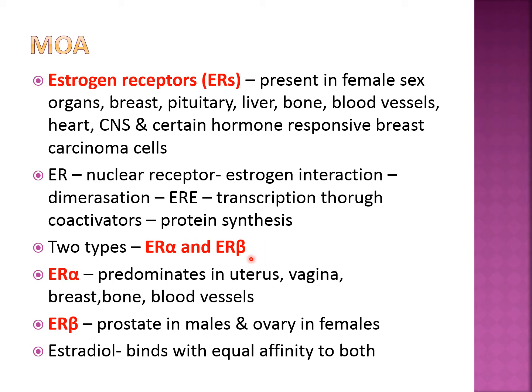Two types of estrogen receptor, ER alpha and ER beta. ER alpha is present in most of the cells, predominantly in the uterus, vagina, breast, bone and blood vessels, but ER beta is present in the ovary mainly in females and the prostate in males. So estrogen receptors are also present in the prostate. Okay, that's why there is a role of estrogen in preventing or treating carcinoma prostate also.